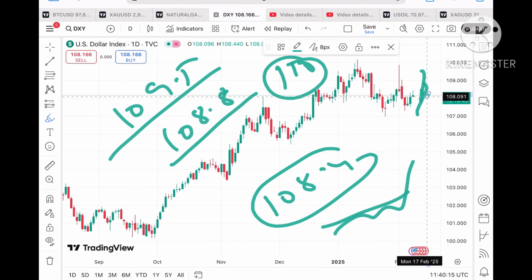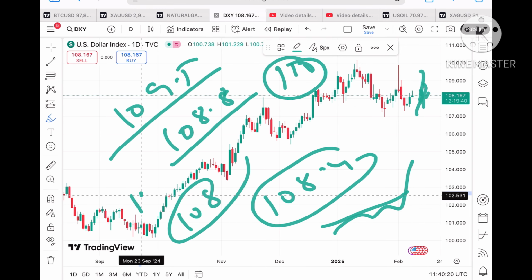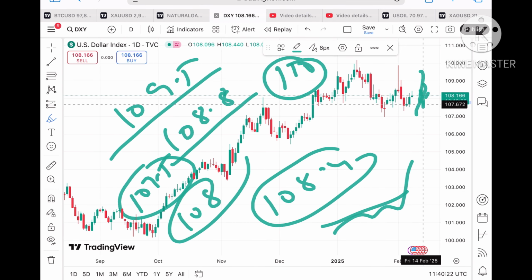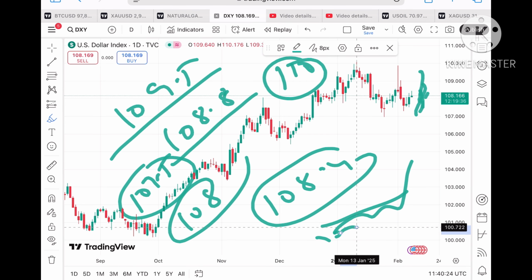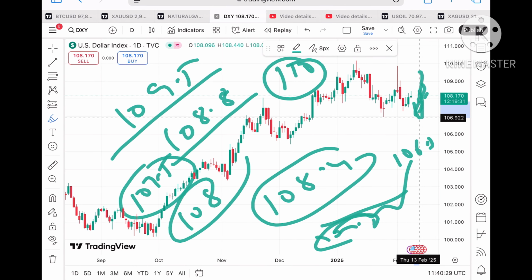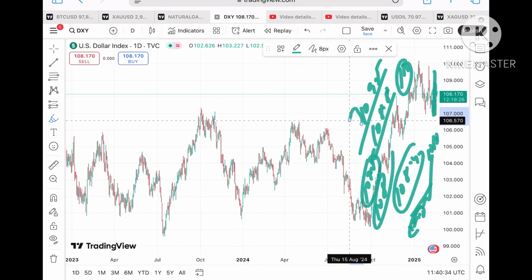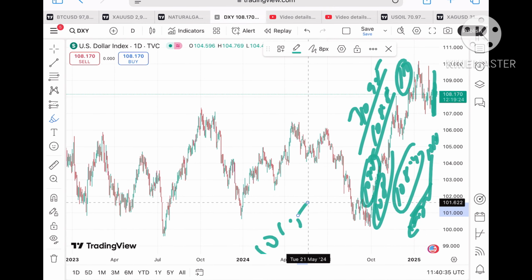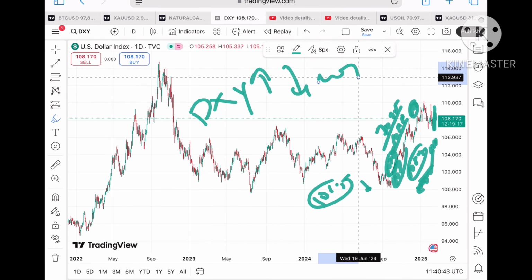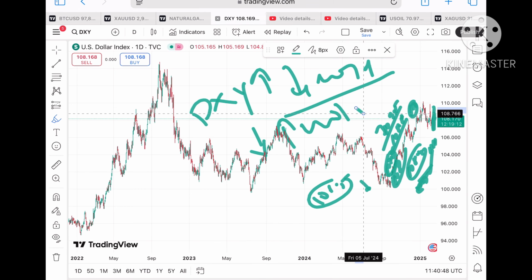But if the price doesn't sustain, it can move towards 108, and from there a further fall towards 107.5. If the price starts falling below this level, the probability of going towards 107.2, and from there it will move towards 106.8 and then a further fall. Remember that when the price starts falling below 107.3, a chance of touching 106.5 will be there, and then a further fall. You have to understand that when the dollar index goes upside, we will see the gold price come down. And if the dollar index goes down, we will see the gold price go up.